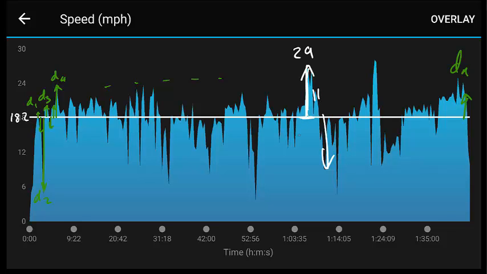So that's the distance above the line. But this height down here looks to be about 7, so we do 18 minus 7 to work out the distance. It works out to be about 11 here, but it's not positive 11, is it? Because it's below the line, we have to call it negative 11.